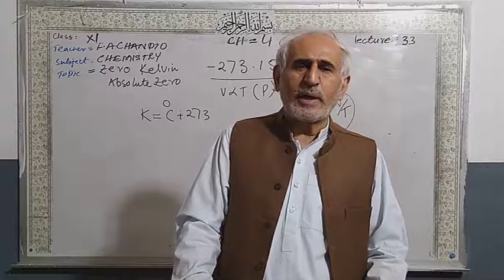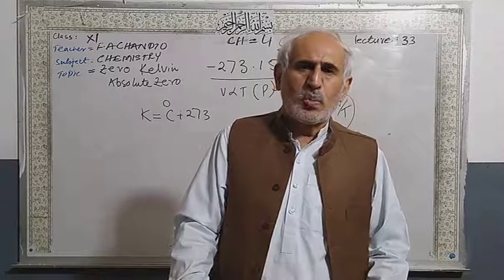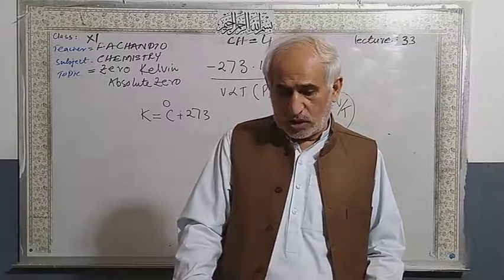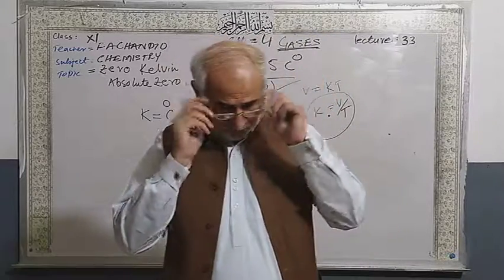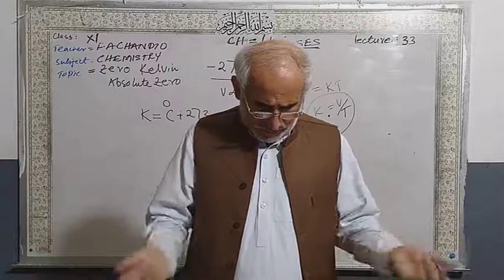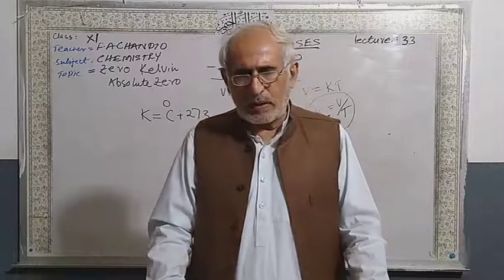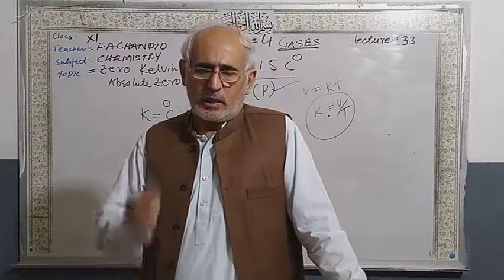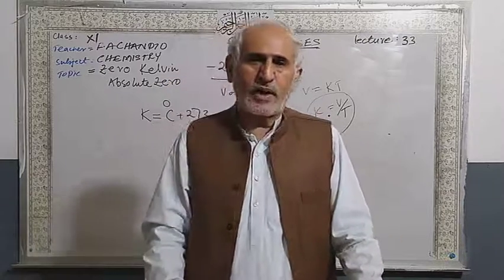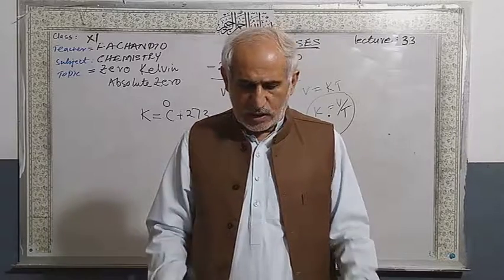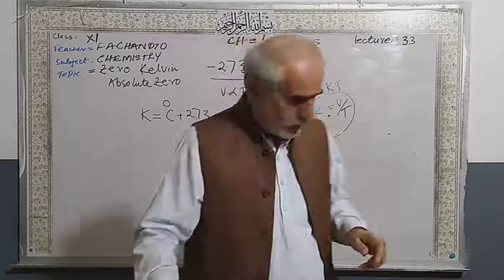Minus 273.15 degrees Celsius is 0 Kelvin. You can convert these temperature scales from one to another, degree Celsius into degree Fahrenheit, and also into Kelvin.